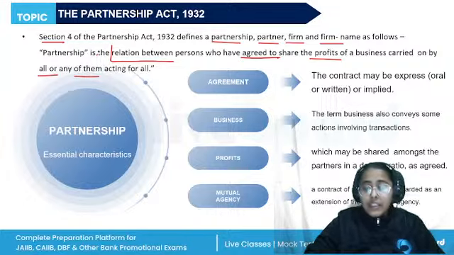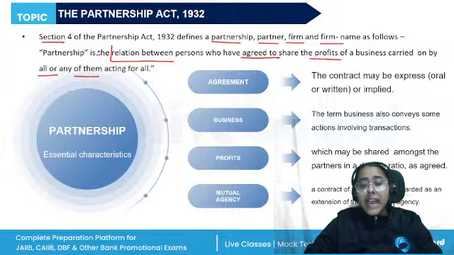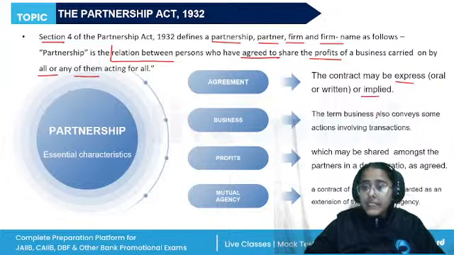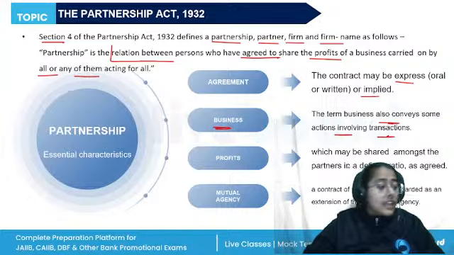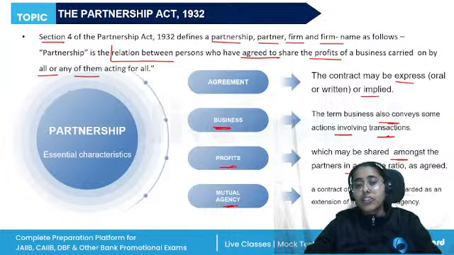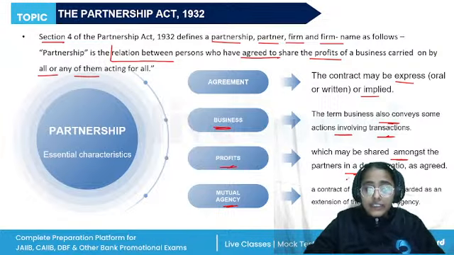Now, if we talk about the characteristics of a partnership, there should be an agreement. This agreement can be expressed or implied. Then there should be a business. The term business conveys some actions involving transactions. There should be some profits arising out of that business, which may be shared among the partners in a definite, agreed ratio. And there should be mutual agency. The contract of partnership is regarded as an extension of the contract of agency.